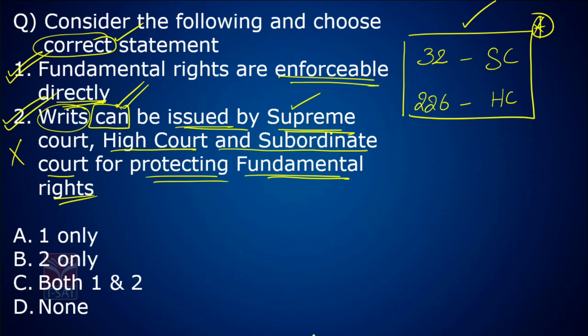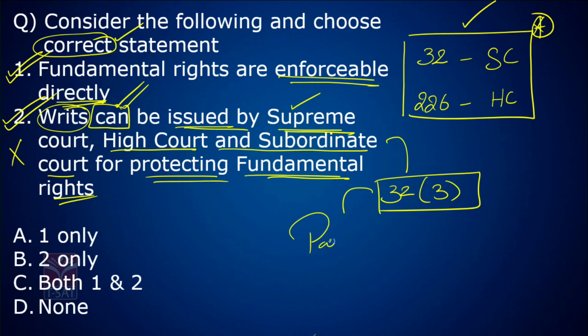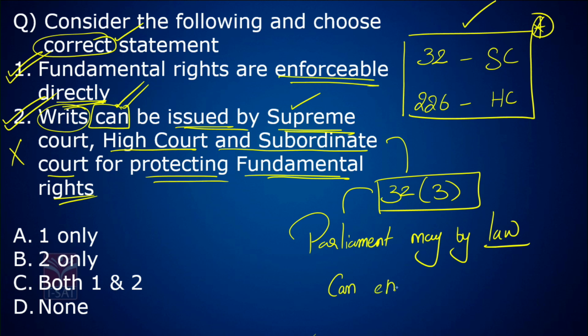Even the subordinate court can issue writs. This is written in Article 32, Clause 3. According to Article 32, Clause 3, Parliament may by law enable other courts to enforce fundamental rights by issuing writs.